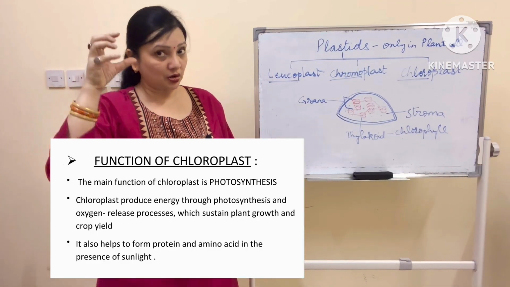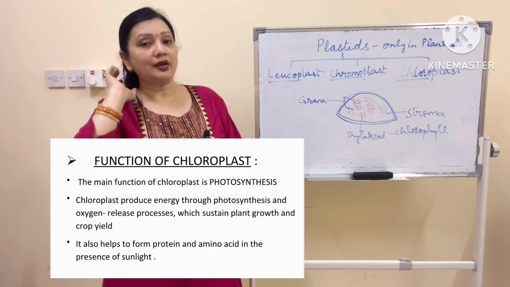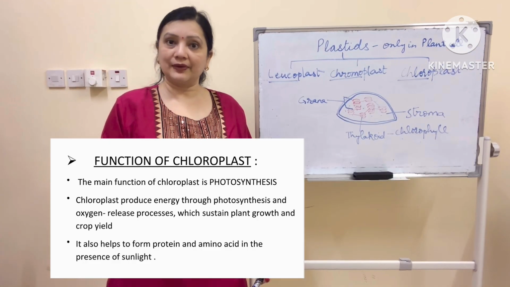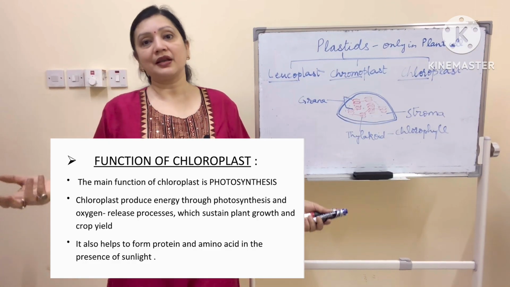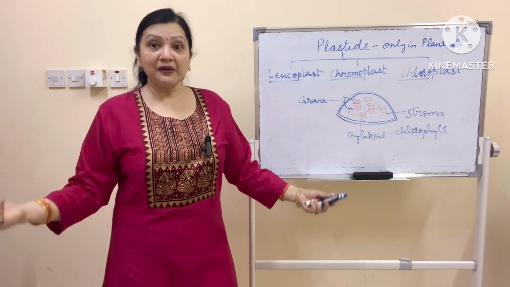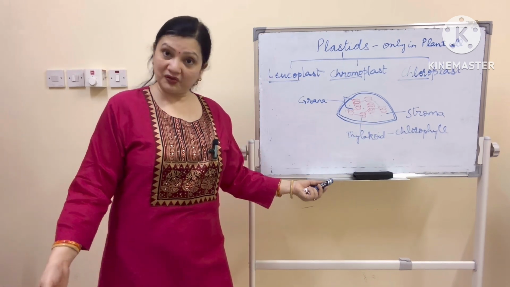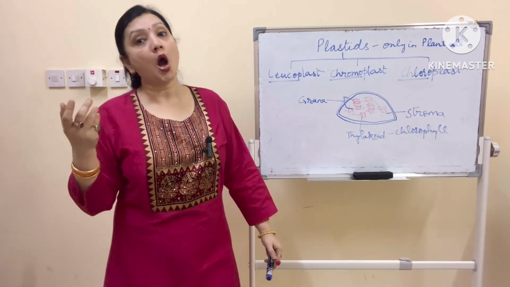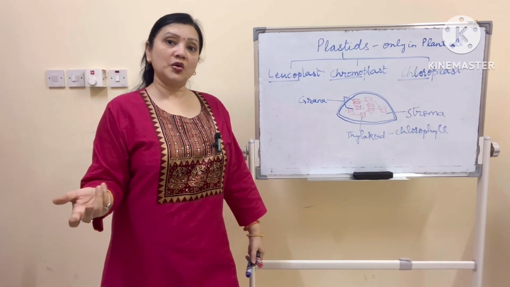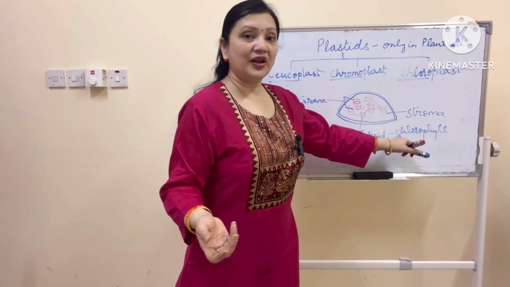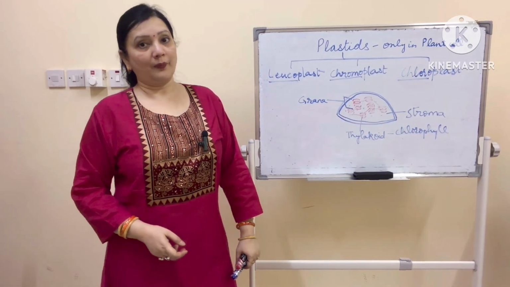The work of chlorophyll you have been mugging up right from primary classes. It captures solar energy for the process of photosynthesis. The same photosynthesis because of which life is possible on earth. We get food because of photosynthesis, we get oxygen because of photosynthesis, and this chlorophyll is found in this chloroplast.